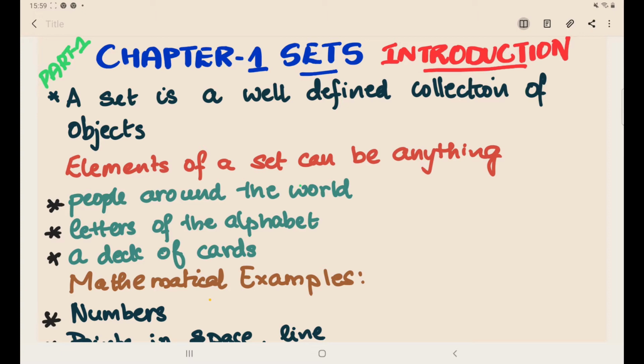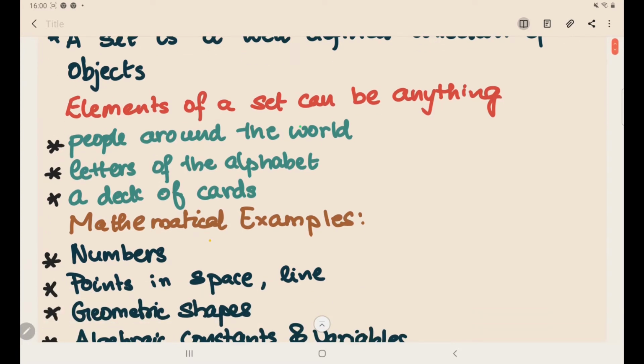So what is a set? A set is a well-defined collection of objects. For example, you can say the population of different states in India. This is an example of a set. Another example of a set is the letters of the alphabet, or the vowels in the English alphabet, or a pack of cards. That is also an example of a set. So a set can be anything. It is just a well-defined collection of objects.